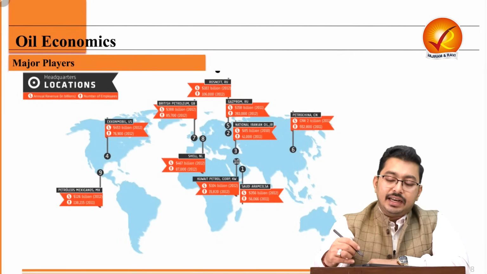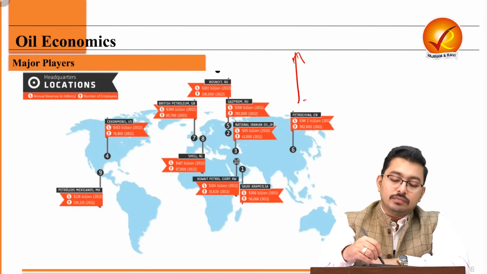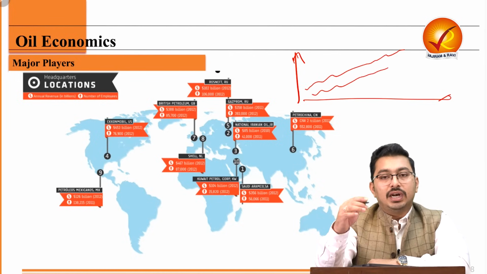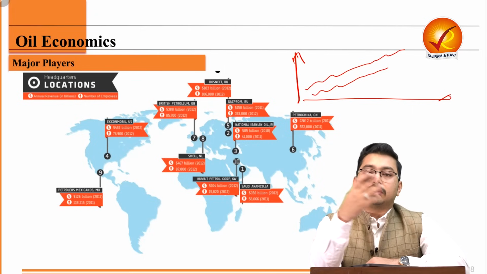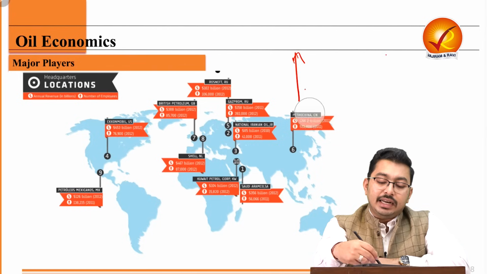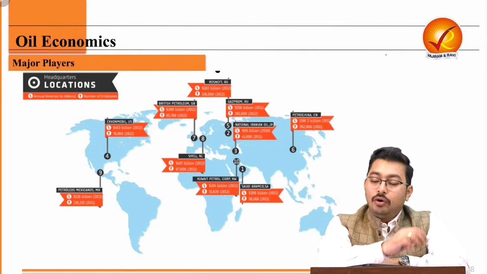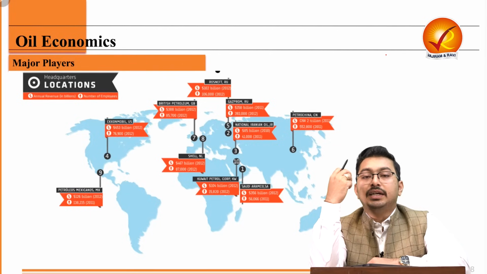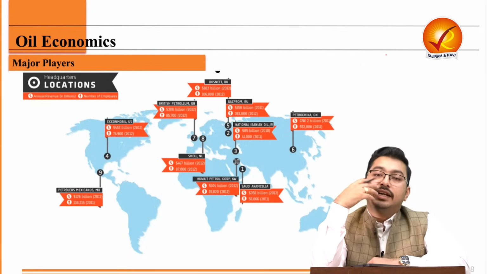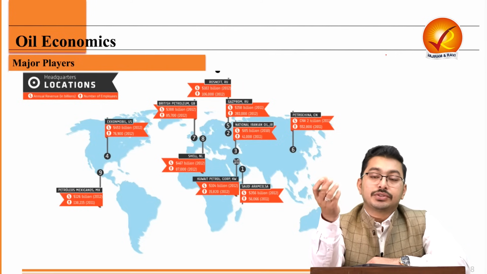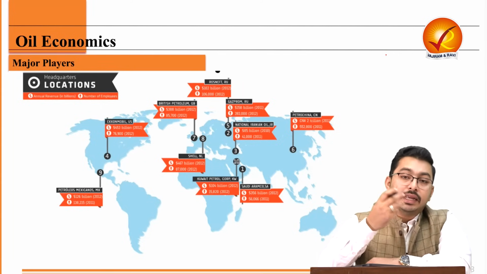Now, in this map, again, you will see the top consumers and the most aspirational consumers. So, where will the next line of growth come from in terms of oil? Oil will grow parallel to the growth of the economy. Oil demand cannot suddenly increase without the growth in the economy. So, where do we see the next growth of oil demand? That will be in emerging markets, in developing countries. And among the emerging markets, the larger economies are China and India.